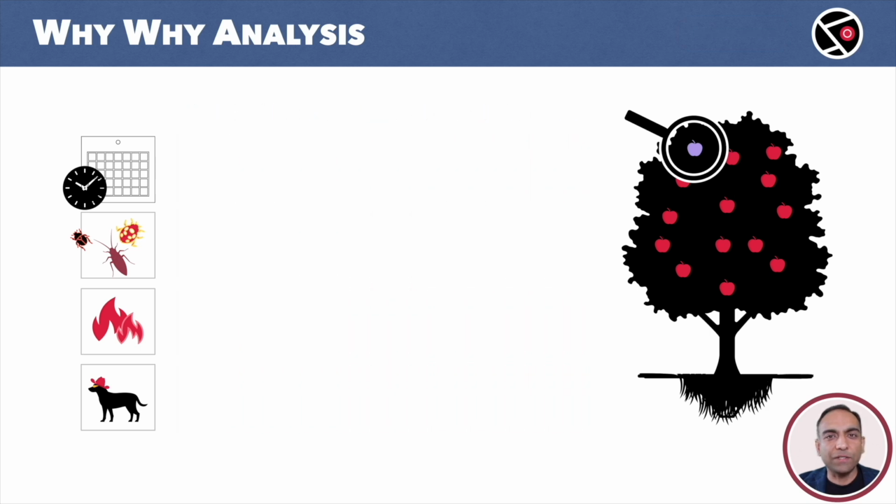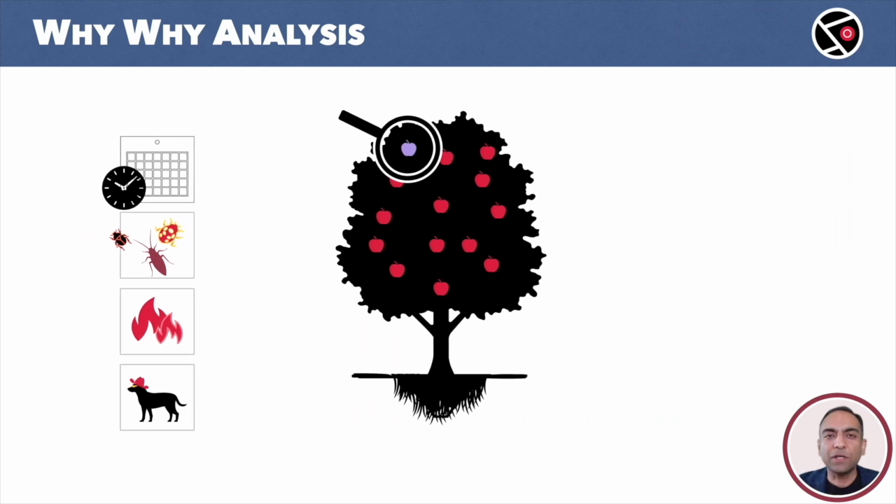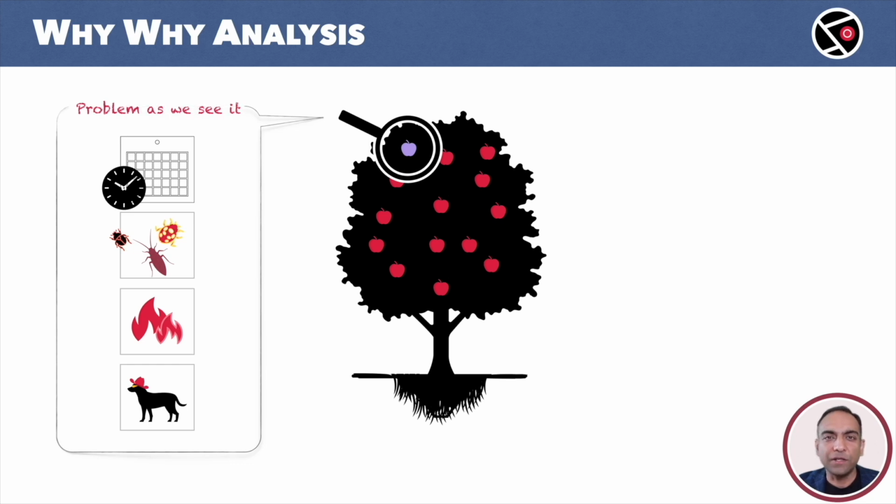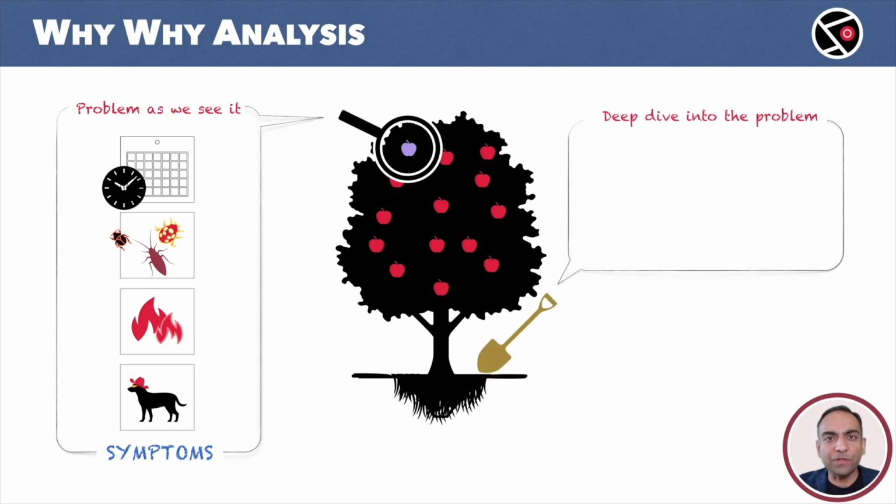Let me get rid of these. A single bad purple apple on the tree and these 4 incidents are problems. Problems as we see them. These are just the symptoms. We need to dig deeper into the ground. Deep dive into the problems and conduct a thorough investigation. This is definitely not an easy task, but don't worry. We have the why analysis to help us out.